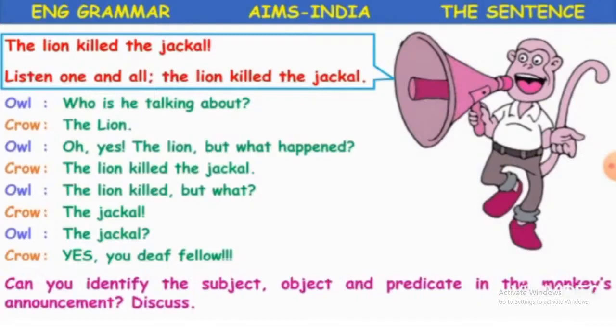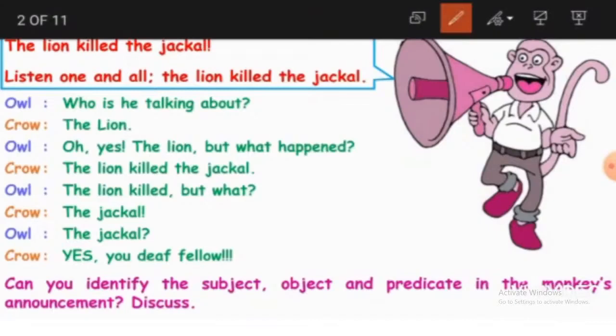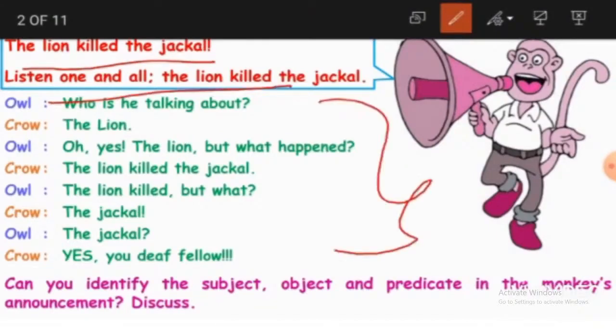And what we have to do here is, we have got some sentences in the conversation and also in the announcement. Yes or no? So can we identify the subject, object and predicate in the monkey's announcement? Can we, children? In yesterday's class we discussed the subject and object.